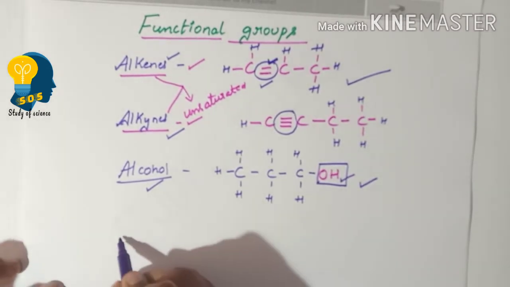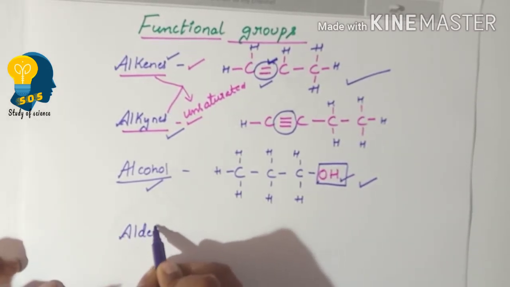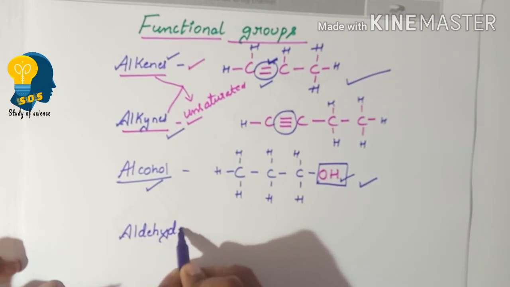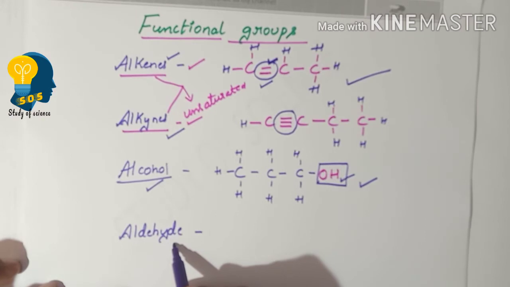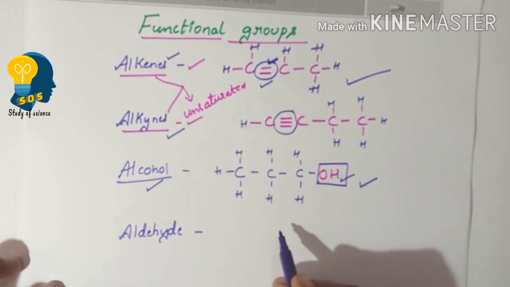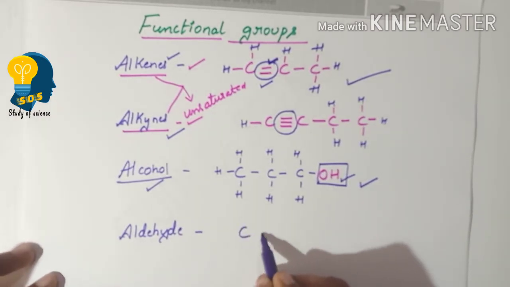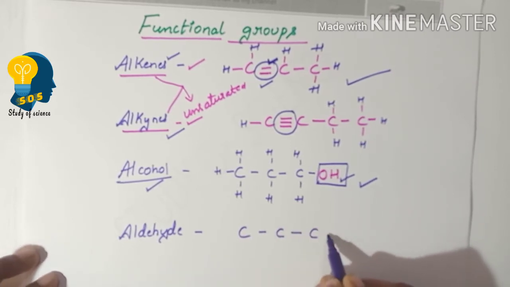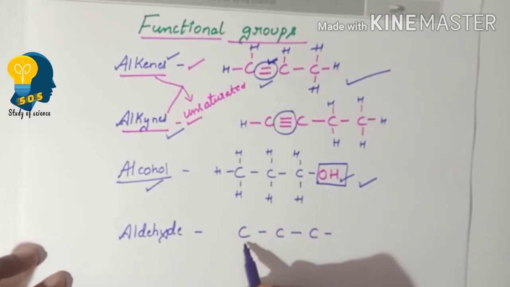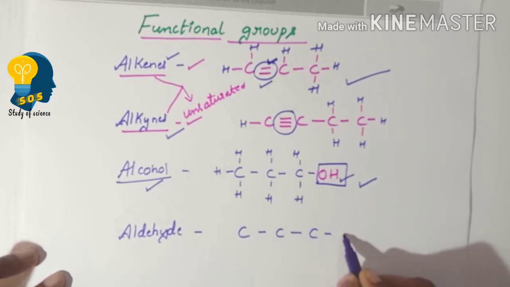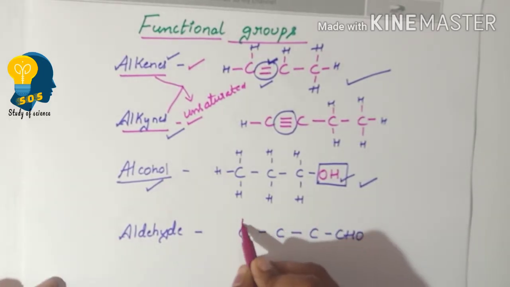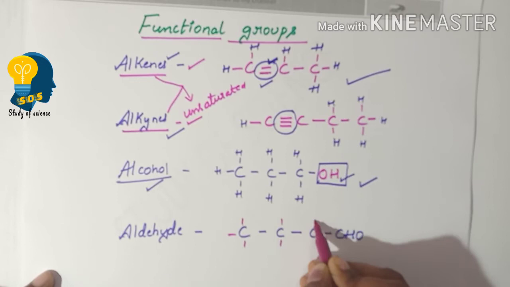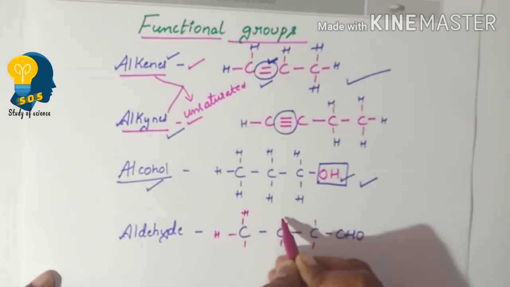was aldehyde. To identify aldehyde in an organic compound, we need to look for the CHO group. For example, take a longest carbon chain which is consisting of CHO group, and the remaining positions are occupied by hydrogen.